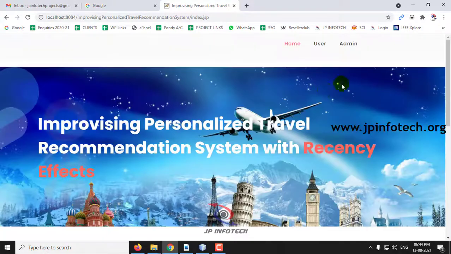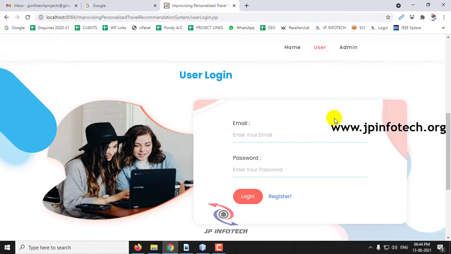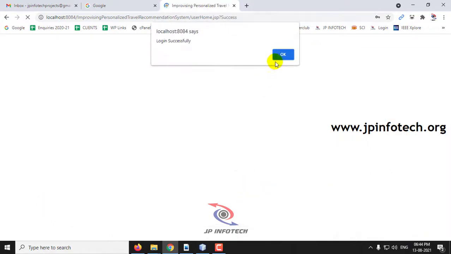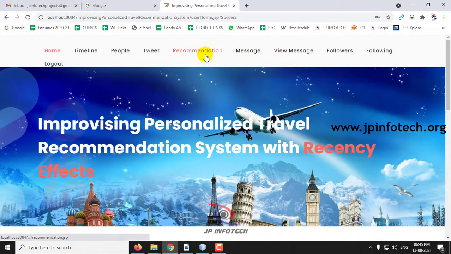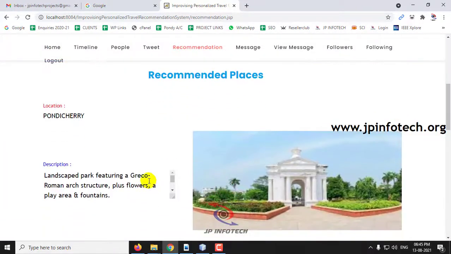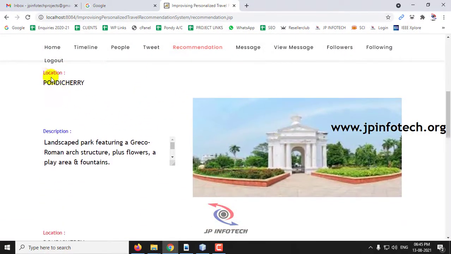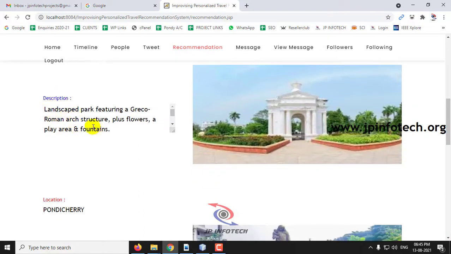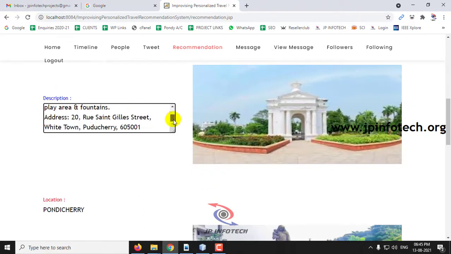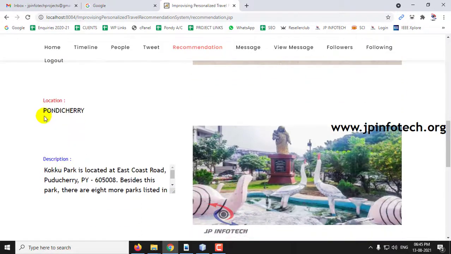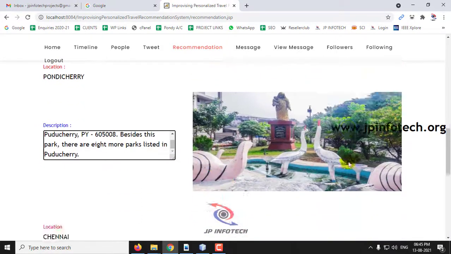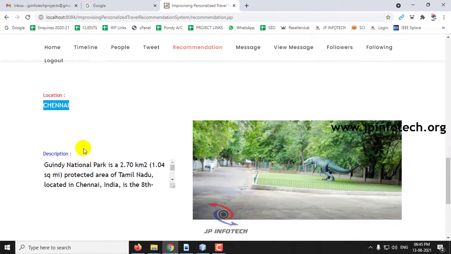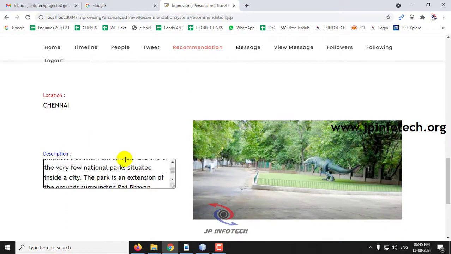So now let me log out. So now let us check the recommendation part. So let me log into the user part again and click login. And now if you go to the recommendation part, here you can see the recommended places. Here you can see the location is Pondicherry, and what is the description of that place. Here you can see another park, that is Coco Park. Here you can see another location, that is Chennai. Here is the Gindi National Park.